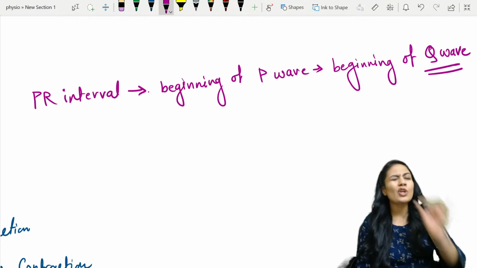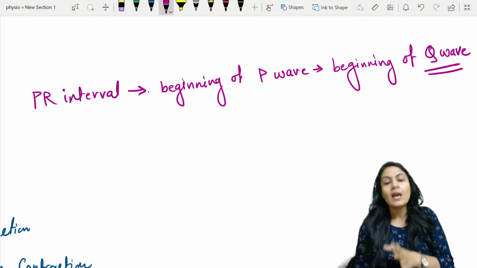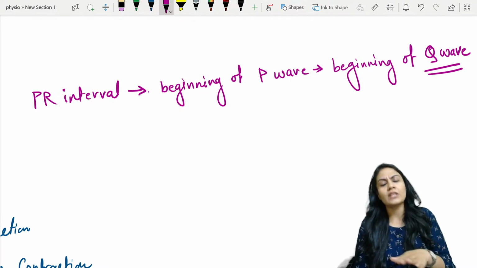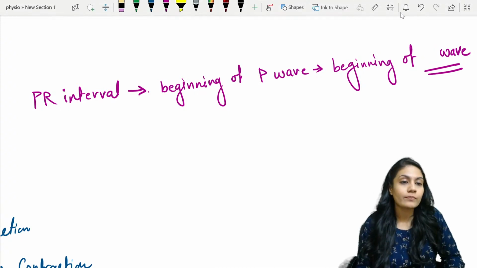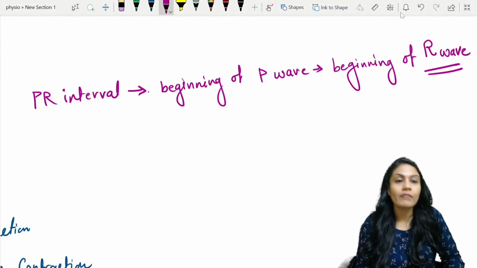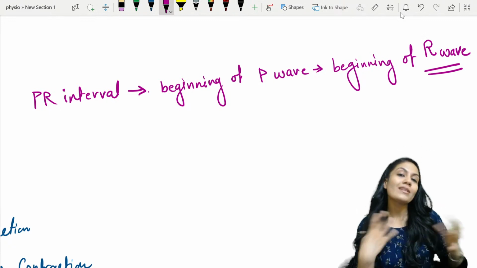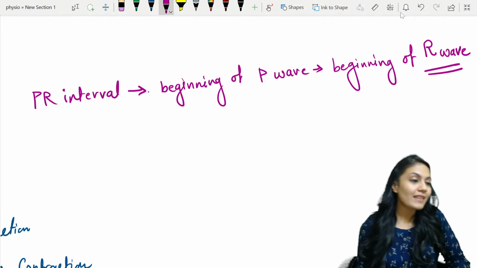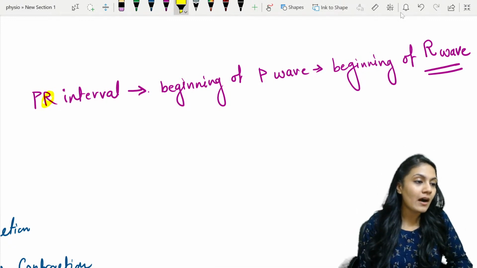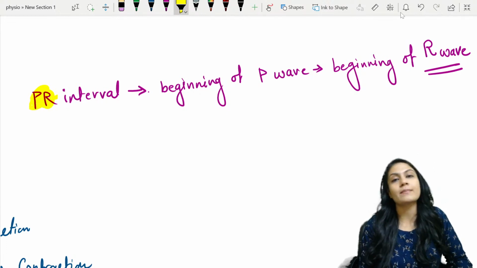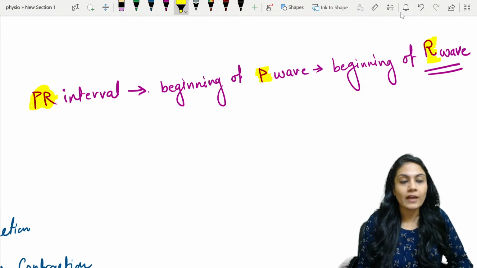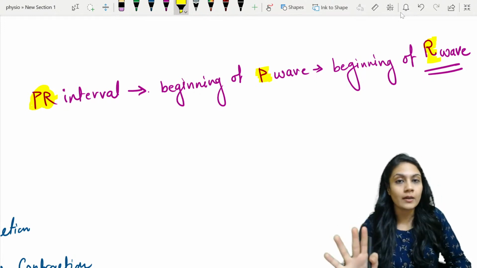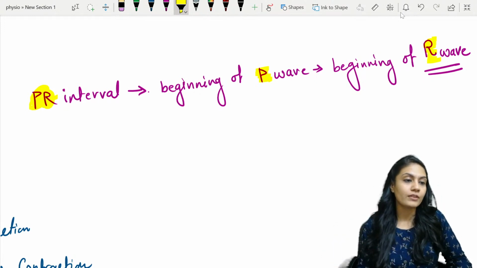The Q wave is very teeny tiny, and that's why most of the times you cannot see it. So what is better to write? Beginning of the R wave. Why? Because R is always going to be there, right? That's why it is called the PR interval, from the beginning of P till the beginning of R. I'm not going to include the R. I'm saying till the beginning of the R.